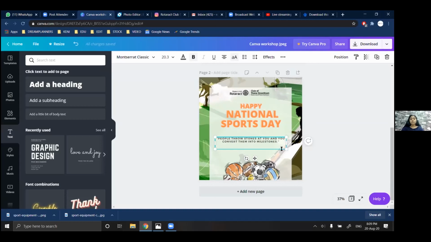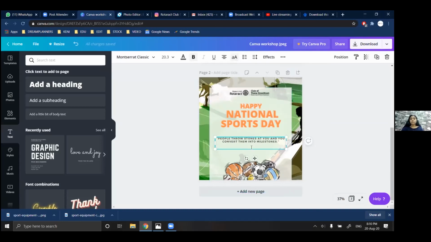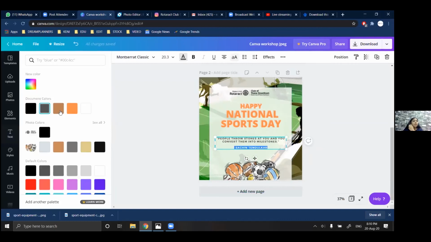I'll just paste it, that is Control B. If you can see, the formatting of Sachin Tendulkar is the same as this because I have pasted it here. So I can just select it and go here.